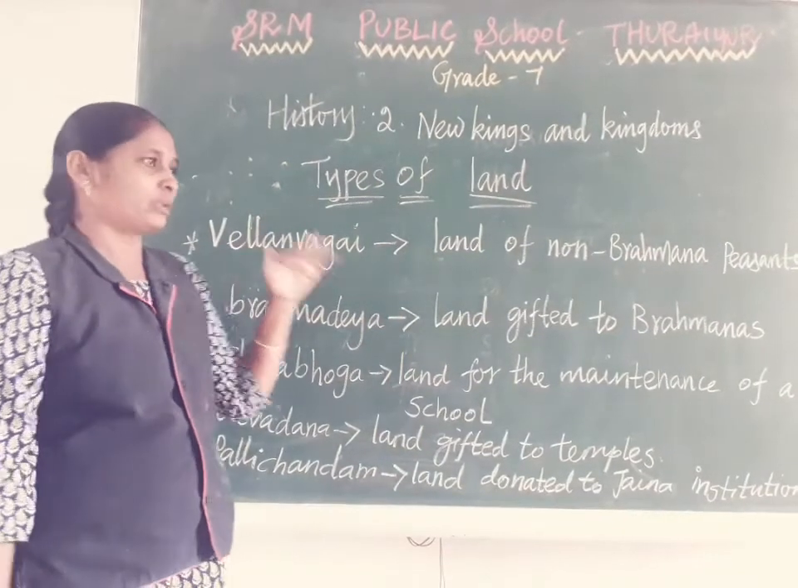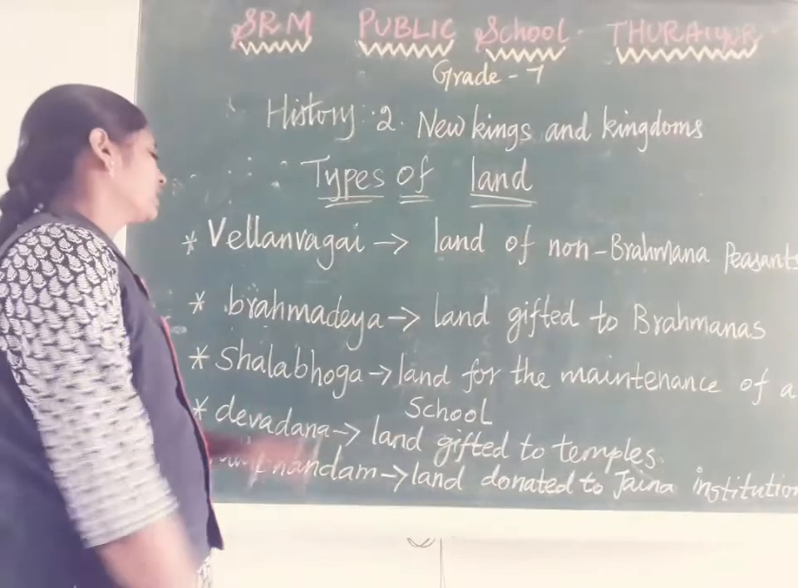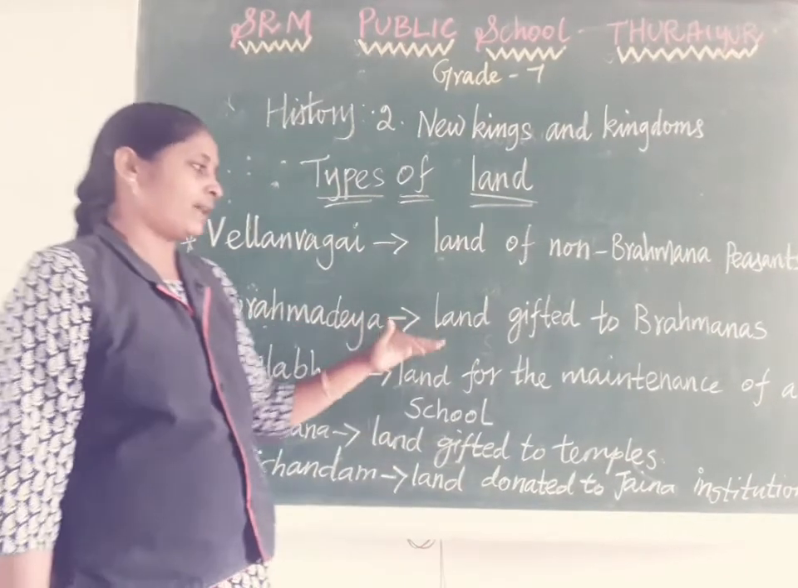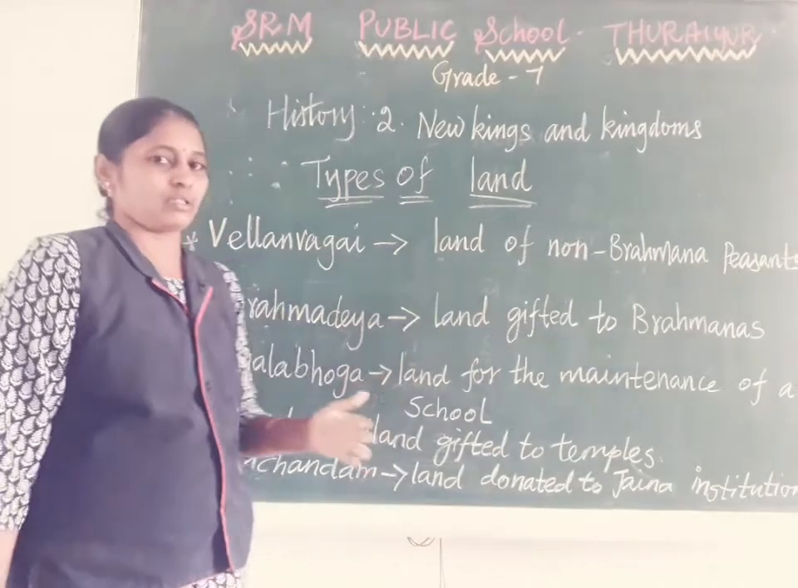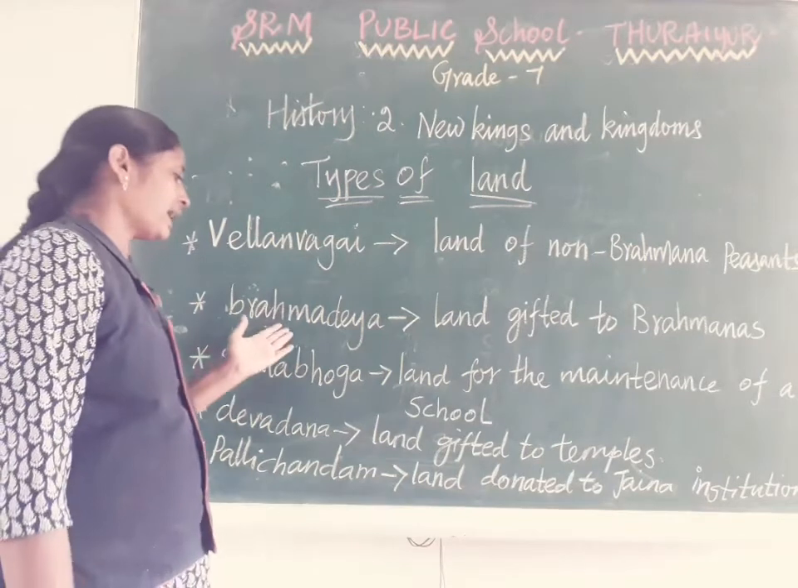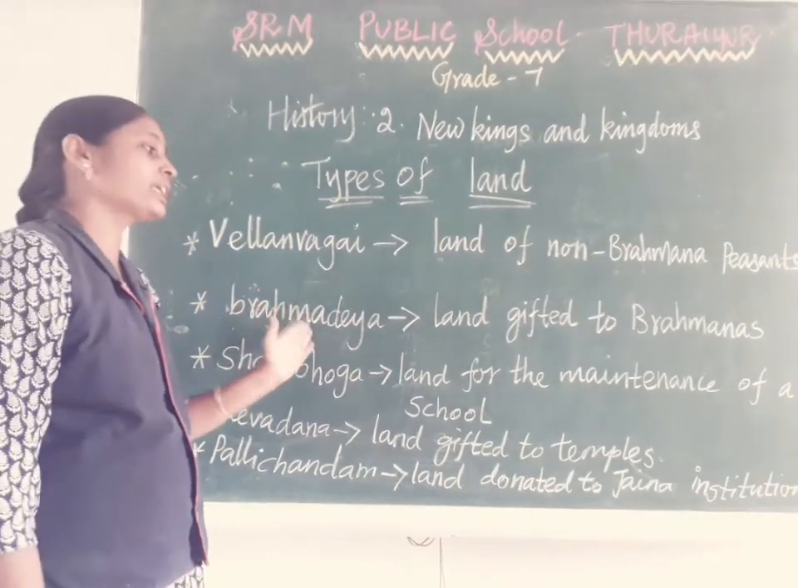The entire land was for agricultural activity only. Next is Brahmodaya. This land was gifted to Brahmins. The land gifted to Brahmins is called Brahmodaya. Whatever they cultivated on this land, it was tax-free land.